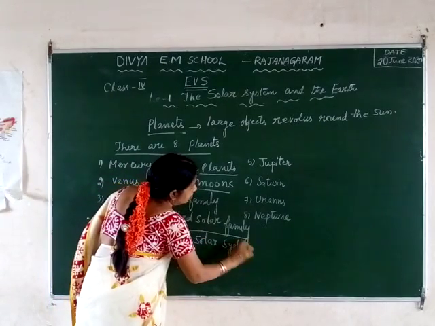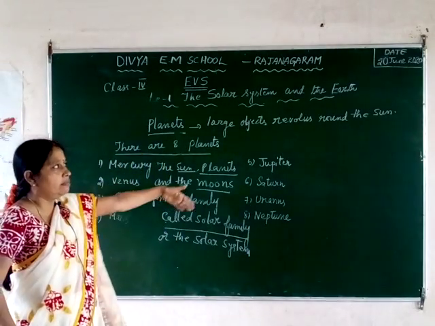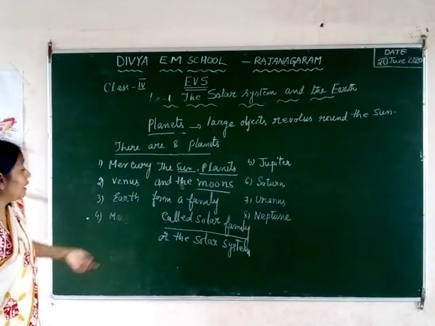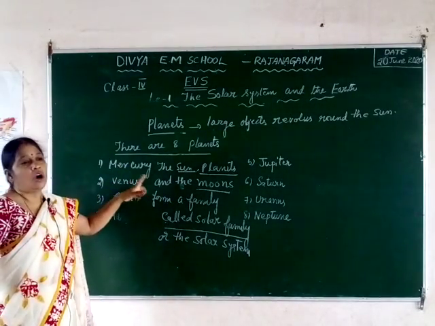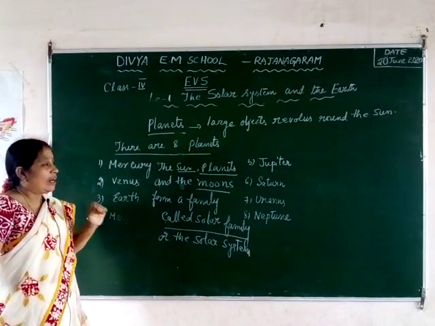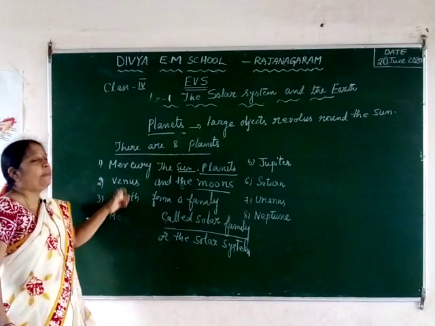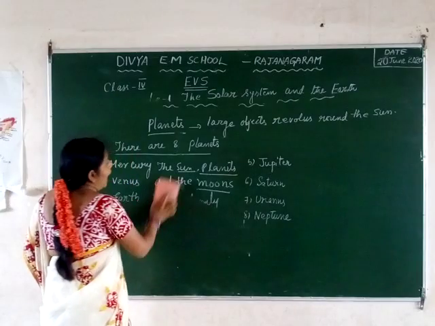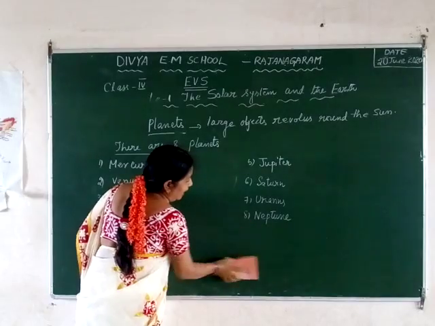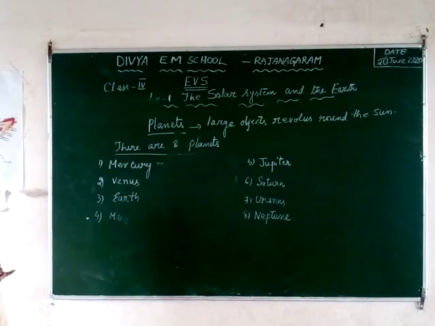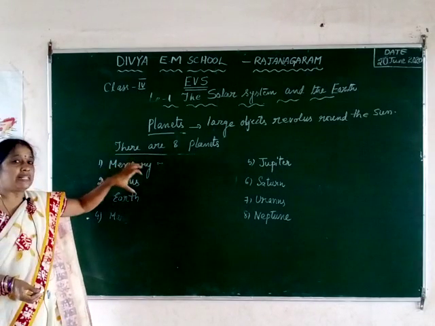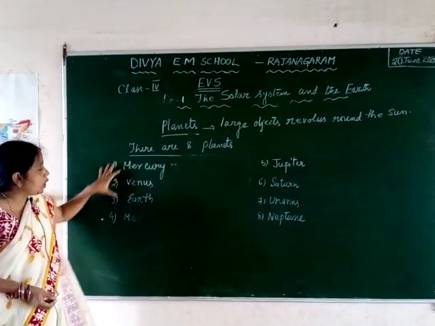Now you have the name of the lesson. That means today we are going to discuss the solar system and the earth, which is nothing but a planet. Now let us see the characteristics of the 8 planets, their names and their properties. What is the speciality of each and every planet of the solar system? We will divide the planets according to their distance from the sun, into 8 groups.